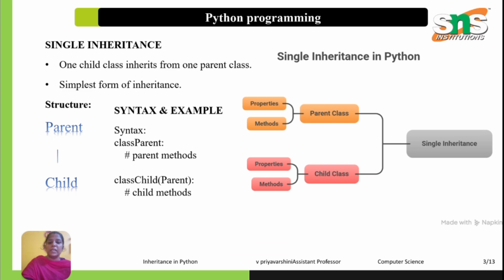Single inheritance: one child class inherits from one parent class. The structure is parent to child. Example: class Animal, def sound(self), print animal makes a sound. Next, class Dog(Animal), def bark, print dog barks. So Dog inherits the sound method from Animal, and Dog has its own method, bark. When we create d = Dog(), d.sound() and d.bark(), the dog can access both methods. This is the simplest type of inheritance.